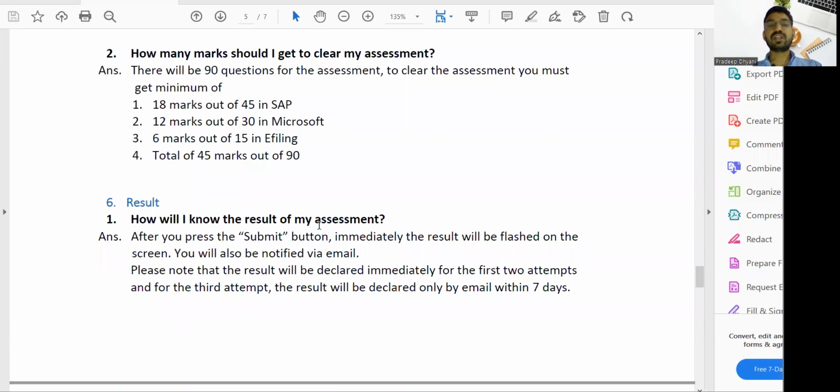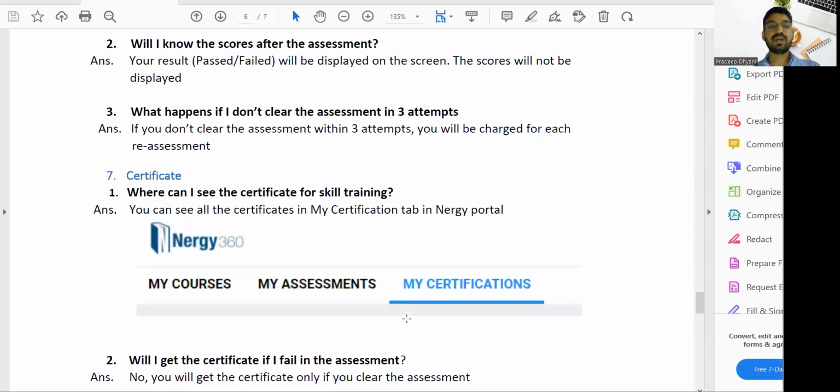How will I know the result of my assessment? For the first 2 attempts, the result will be shown immediately. For the third attempt, you have to wait for a mail from the institute, which will take 3 days. Will I know the score after the assessment? The score will not appear, only whether you have passed or failed. What happens if I do not clear the assessment in 3 attempts? Again, you have to pay a small amount for every reattempt.